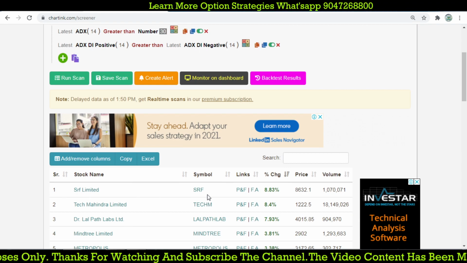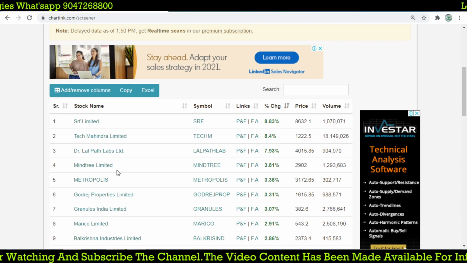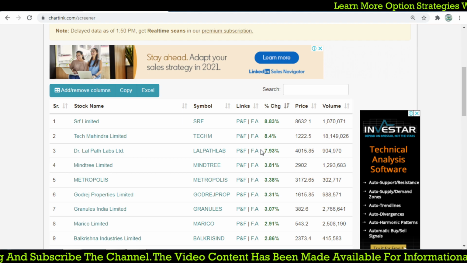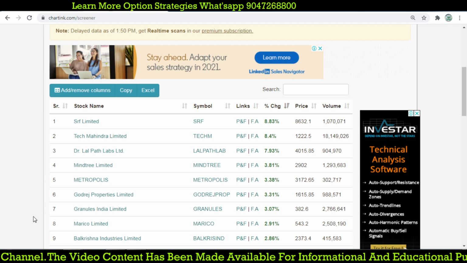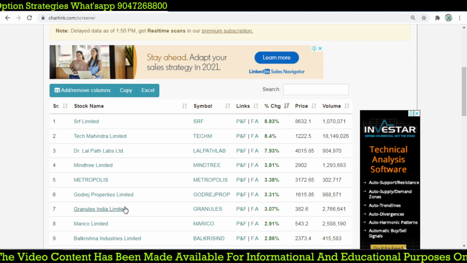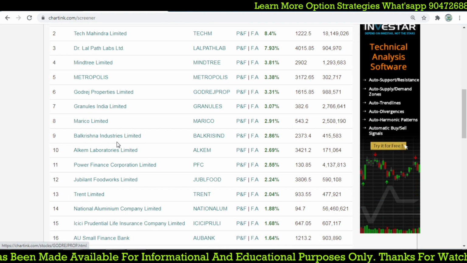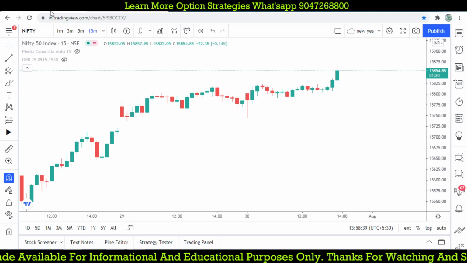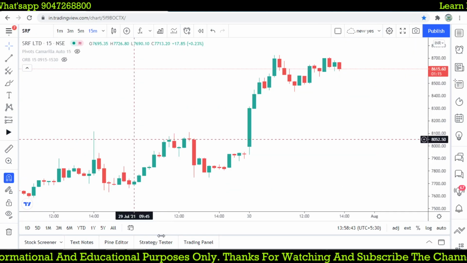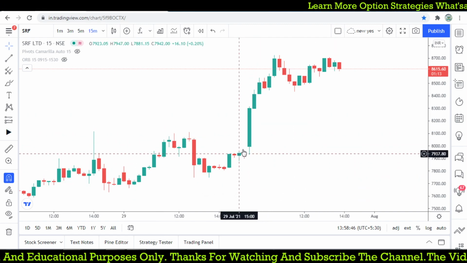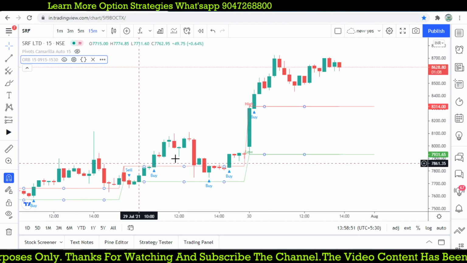Today SRF increased more than 8%, Tech Mahindra increased 8%, Dr. Lal Path increased 7%. When you focus on the stocks standing in the front, check whether they are breaking out on your ORB strategy. Let's show you SRF, the first one. This is the first 15 minutes; the first 15 minutes itself shows the ORB index.